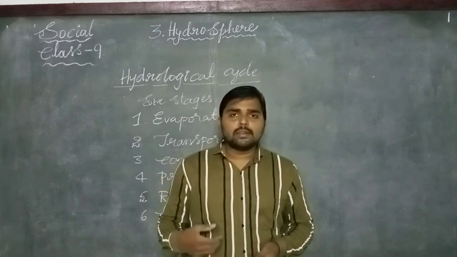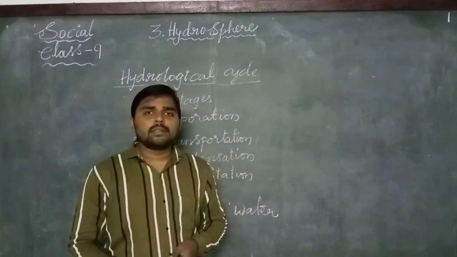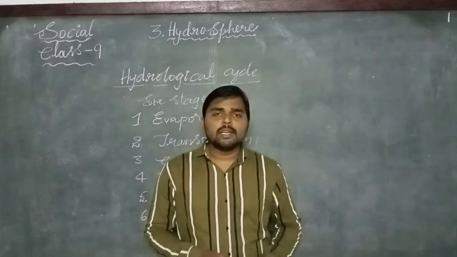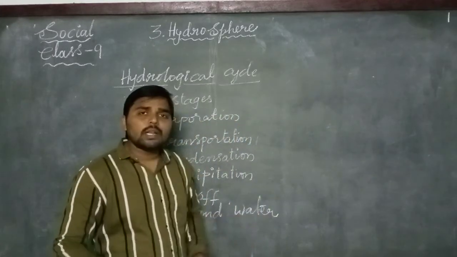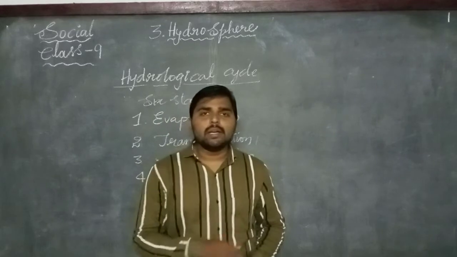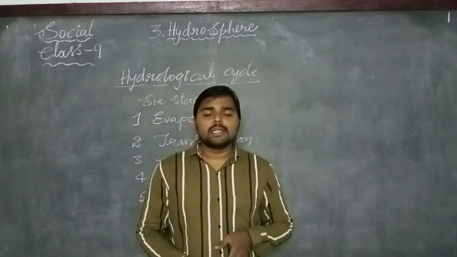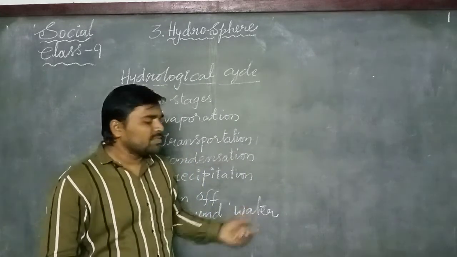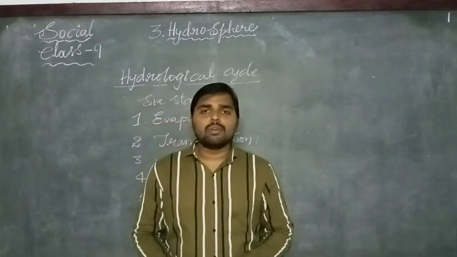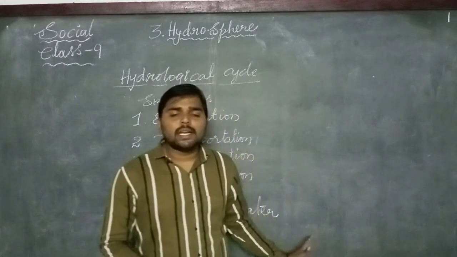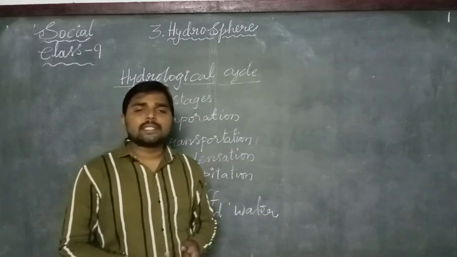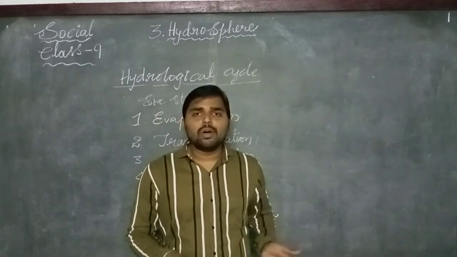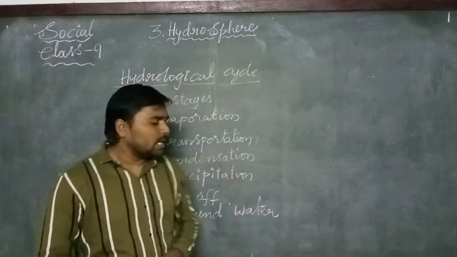After the percolation, some of the water goes into the under layers of the earth, and this groundwater also flows in the layers of the earth, but the flow is very slow. We can see this underground water in wells, tube wells, or artesian wells. We can see the movement of groundwater under the ground.